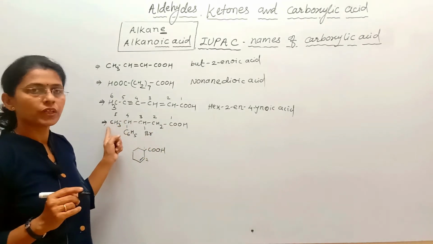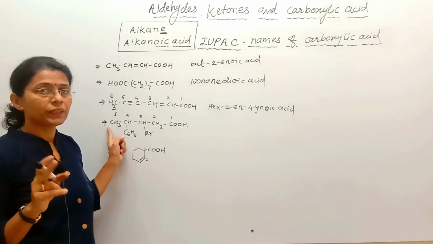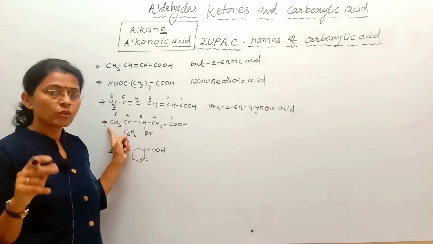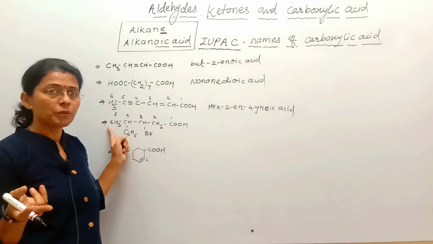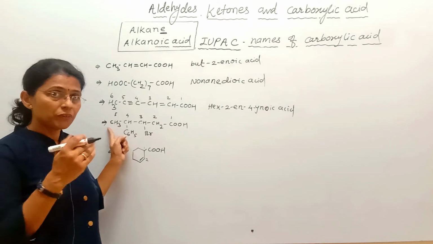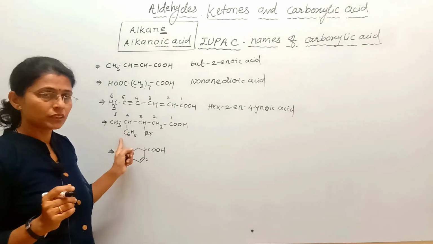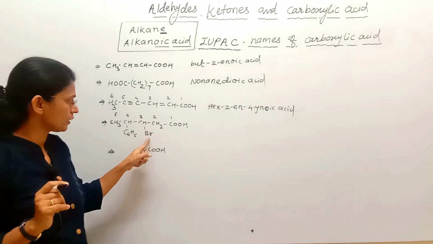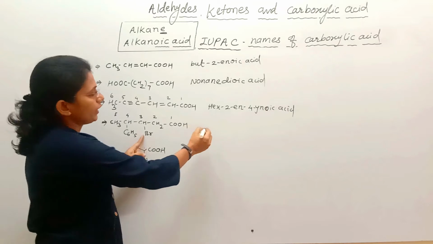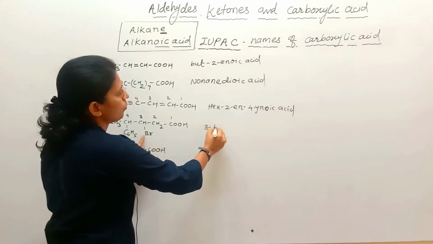Here substituents are there, that's why select the longest continuous carbon chain, number from carbon atom 1, 2, 3, 4, 5. So the parent alkane is pentane. E replaced by OIC acid, that's why it will be pentanoic acid. But before that write the substituents. Bromo comes first alphabetically, that's why I will write 3-bromo.